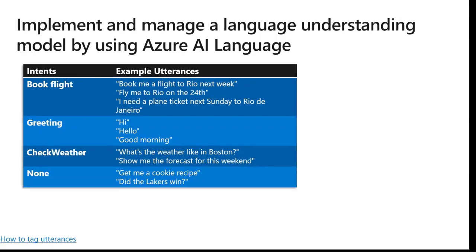So here are some other example intents in this diagram. Book a flight, greeting, hi, hello, good morning. Or check the weather. What's it like in Boston? Or none. Give me a cookie recipe. Did the Lakers win? So add intents to LUIS to identify groups of questions or commands that have the same intention. What is LUIS, you ask? Language Understanding, a machine-based language service to build natural language into apps, bots, and IoT devices.